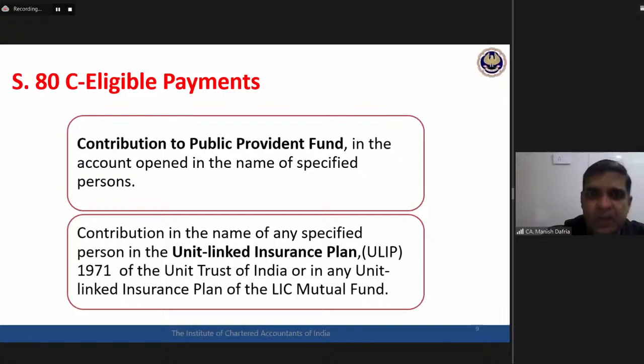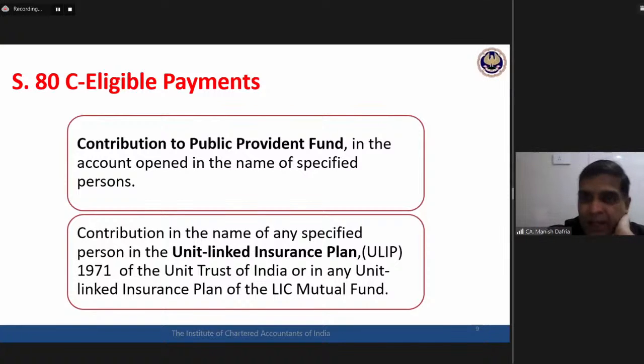So life insurance premium, public provident fund contribution. Now, contribution in the name of any specified person in the ULIP schemes, unit linked insurance plans. Insurance companies have come out with these kinds of schemes. Contribution in these ULIP schemes is also entitled for deduction under section 80C. But again, the contribution must be in the name of specified persons.